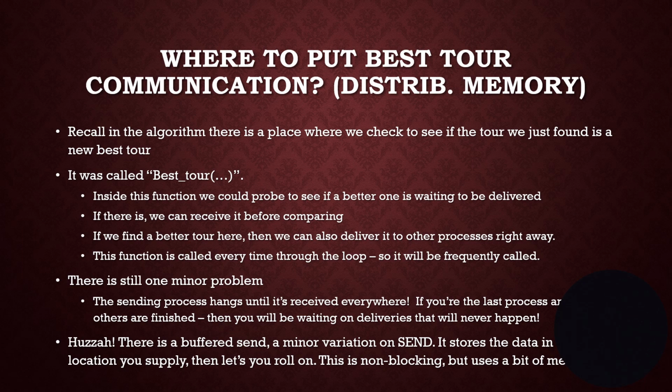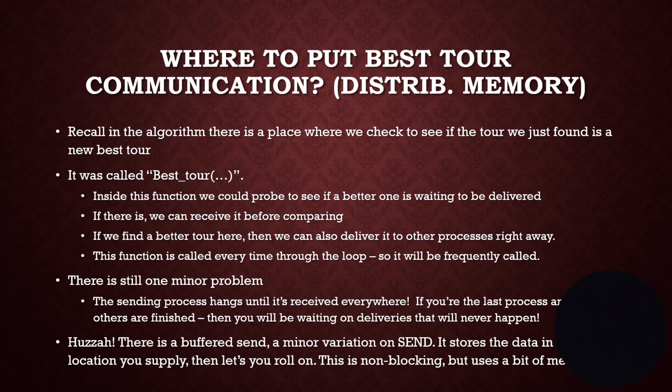Now, where do we put that in a distributed memory? There's a place where we check the tour to see if we just found a new best tour. Remember, it was up around line 5 or 6 in the algorithm. You go back to your text or download the other PowerPoint presentation from Blackboard and find that slide. It's called best tour. And in there, that's the only place where we ever actually have to look and see if we have a best tour, if ours is better.